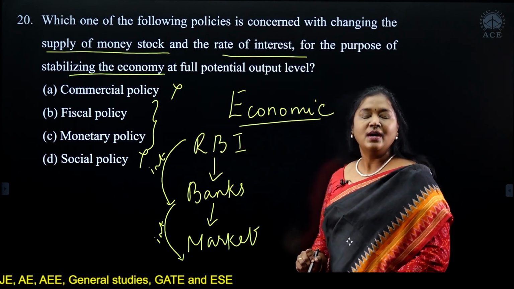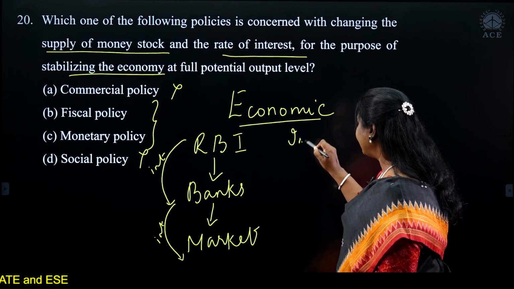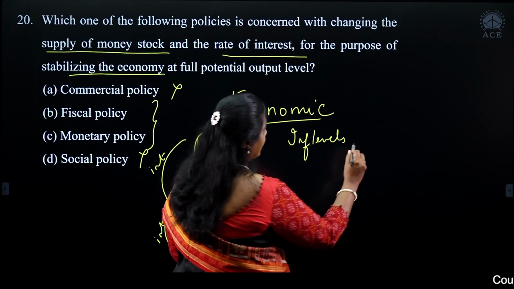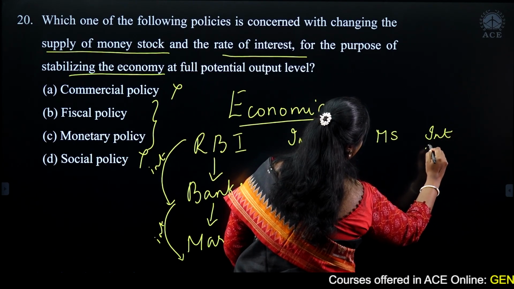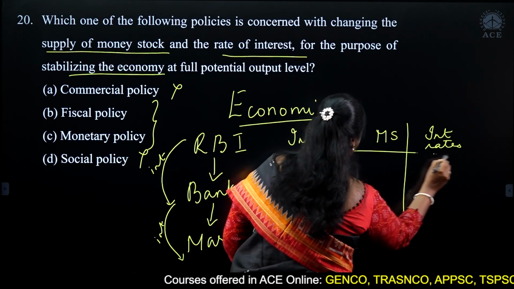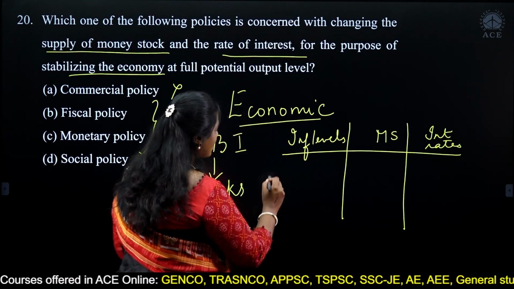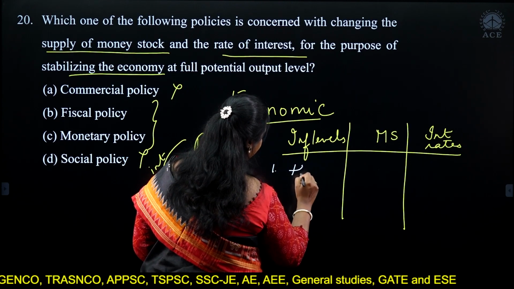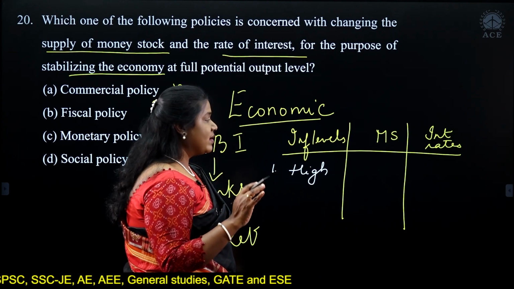Let me give you a link between inflation levels, money supply and interest rates. Let's connect all these things so that we understand things well. Case number 1: let's say inflation levels are already high, which means prices are high.